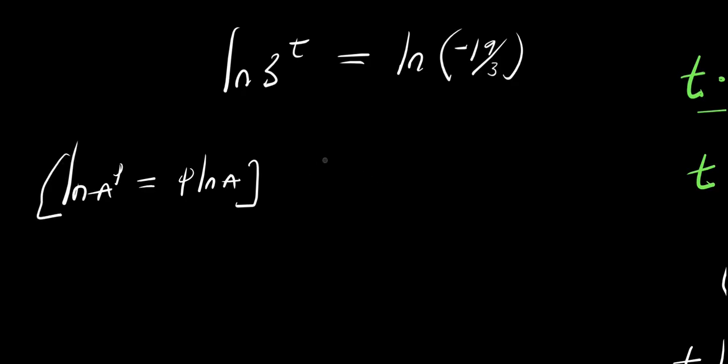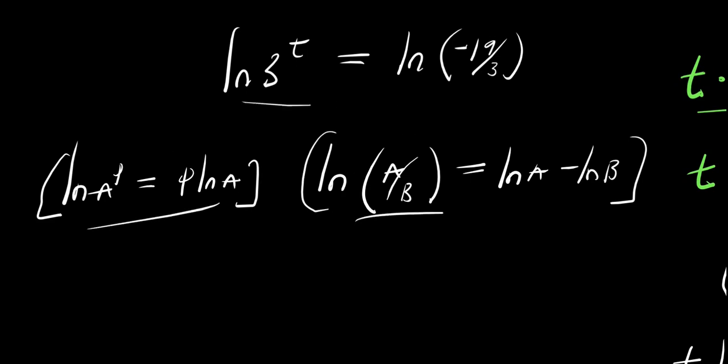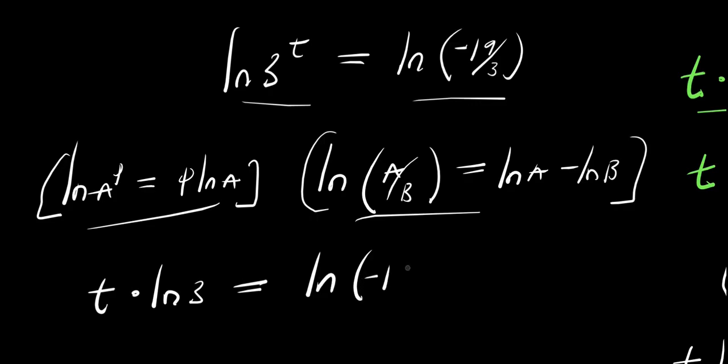And also, if you have natural log a divided by b equals natural log a minus natural log b. So apply this right here and this right here. I'll have t times natural log 3 equals natural log negative 19 minus natural log 3.